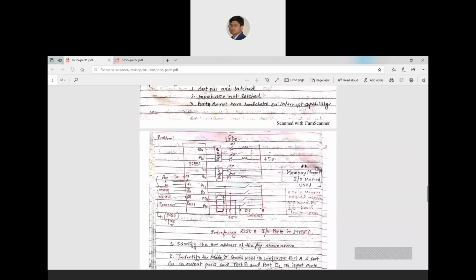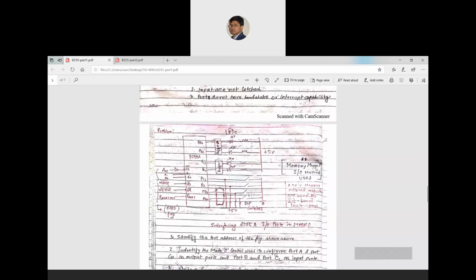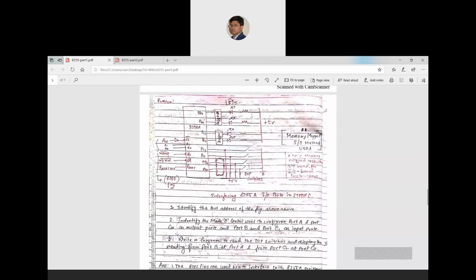Okay, so just to understand how these things are happening, this is a configuration just like the previous configuration. You can see that in this configuration, port A, port C, and port B, and port C lower and upper are all used for different purposes.